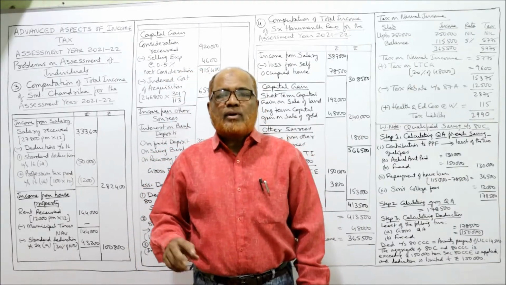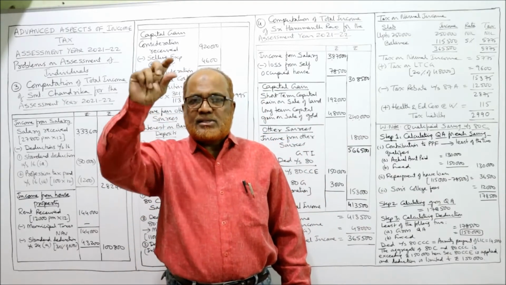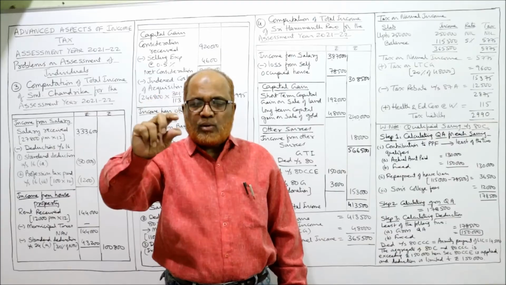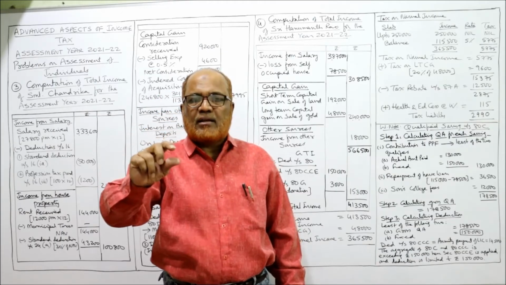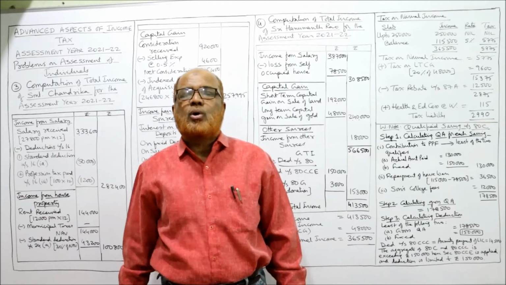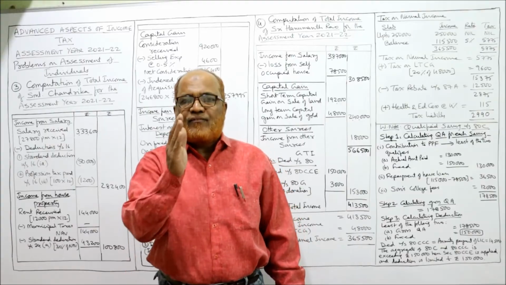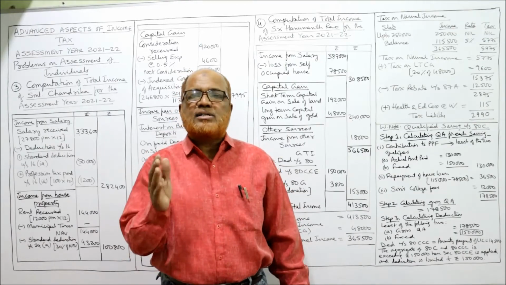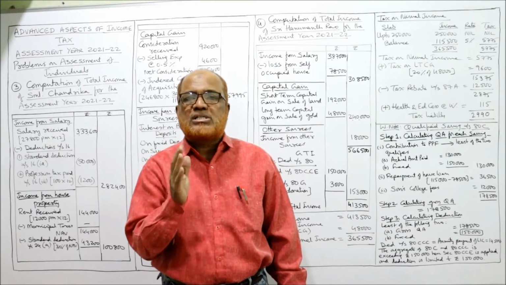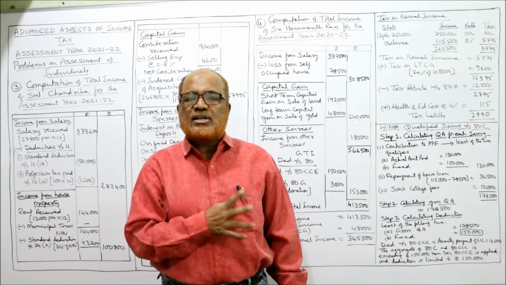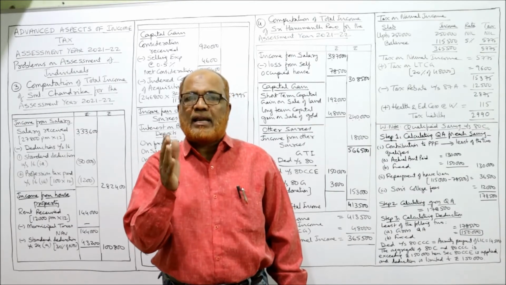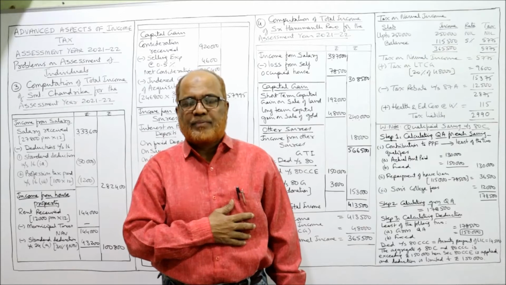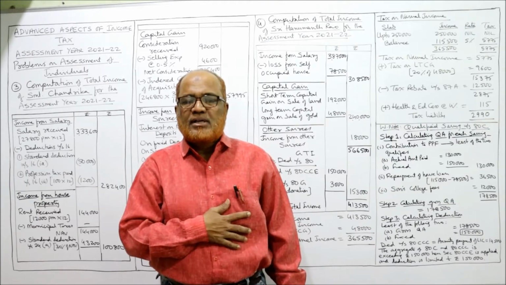Remember, first we have to calculate gross salary. So salary, allowances, perquisites, profit in lieu of salary. The total of these four items is called gross income from salary. From gross income from salary, deductions are available under section 16. The first deduction is under section 16(1A), that is standard deduction, 50,000.